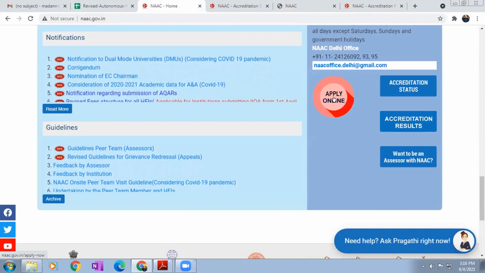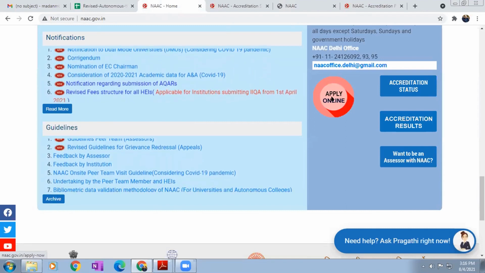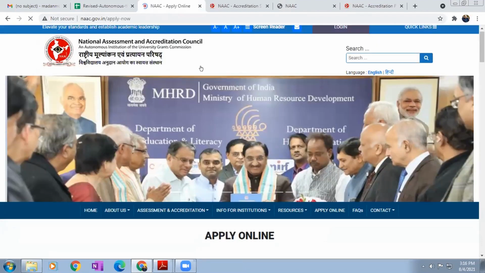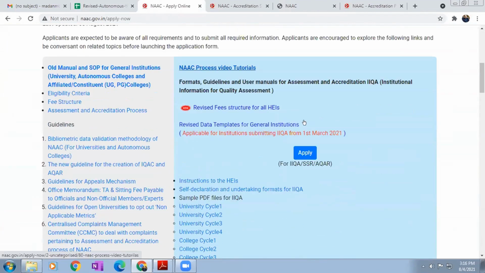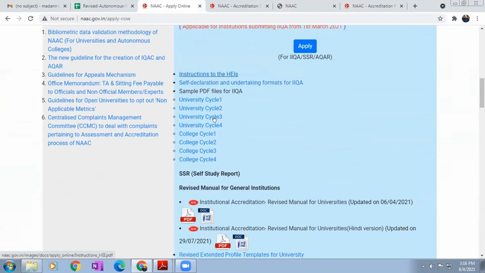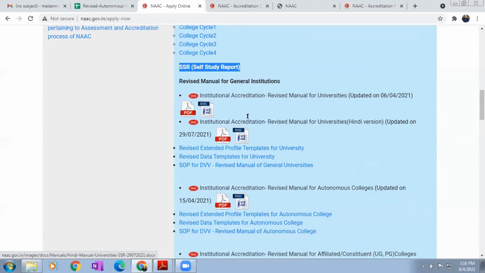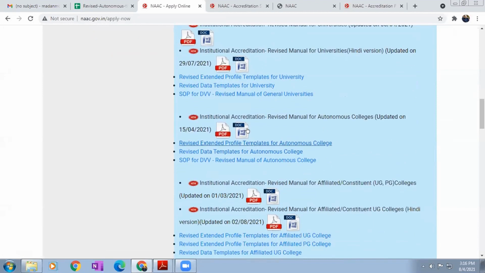There are self manuals. You can click on apply online. By clicking apply online, you can see all the manuals, and even video tutorials are available. Even IIQA samples are there. Now the self-study report: first you select your college type. Yours is a university, so you select this one, the institutional accreditation revised manual. Recently, in April 2020, these manuals were changed. If you are an autonomous college, you select this one, the revised manual for autonomous colleges, updated on 15th April.